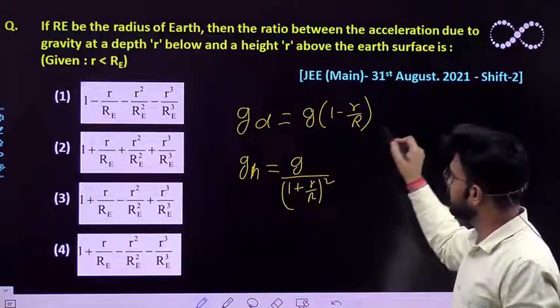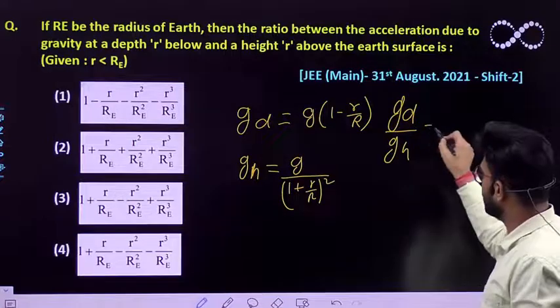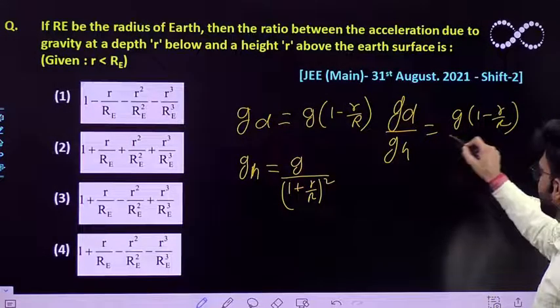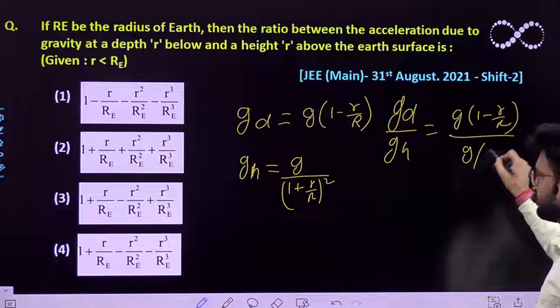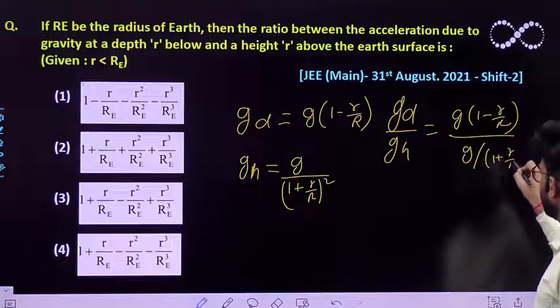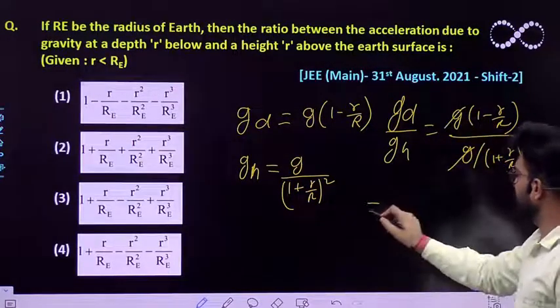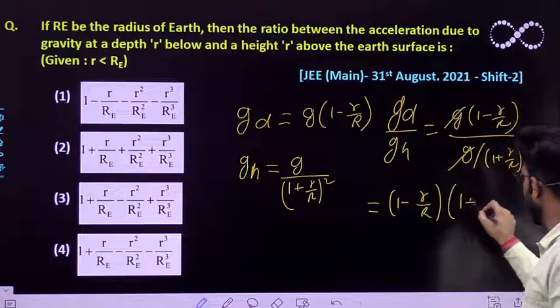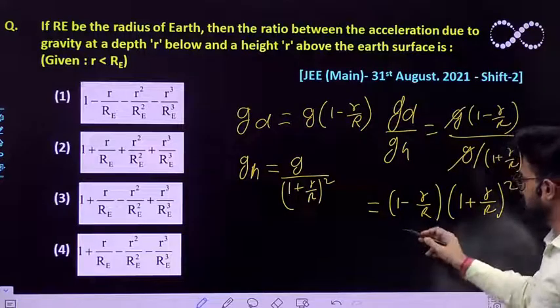So it would be g_d by g_h, which is g(1 - r/R) divided by g/(1 + r/R) whole square. G is going to cancel out. So we'll be getting (1 - r/R) times (1 + r/R) whole square. So this is the final expression that you are getting.